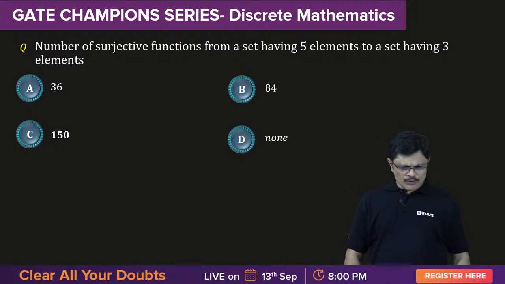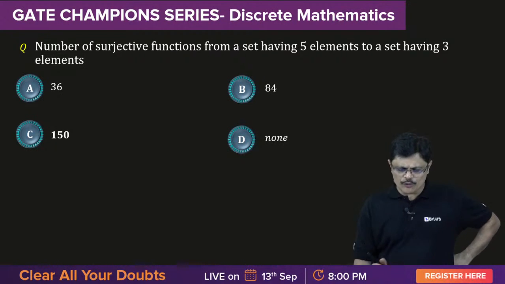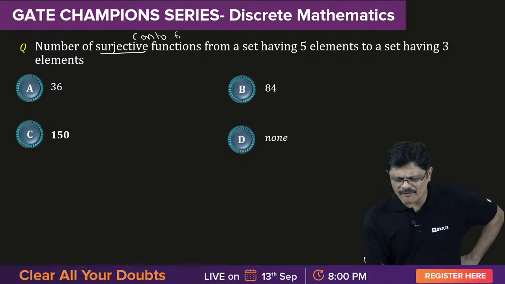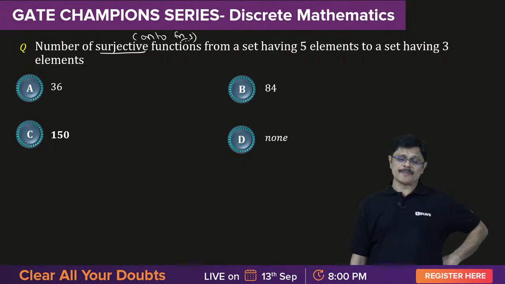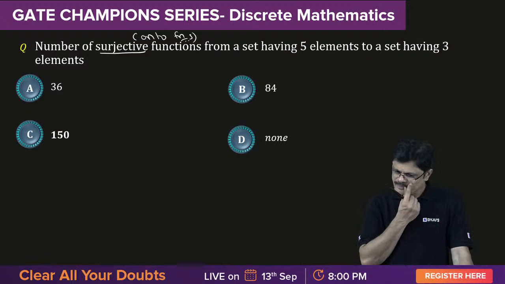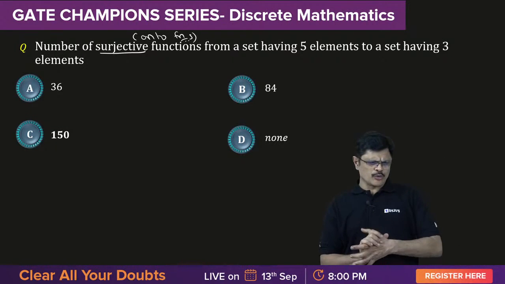We are about to conclude the story, sir. Number of surjective functions. How many surjective, meaning onto functions? Surjective functions is the same as the number of onto functions. Number of onto functions from a set having 5 elements to a set having 3 elements. Please answer this. I have one more question to conclude this story, sir.